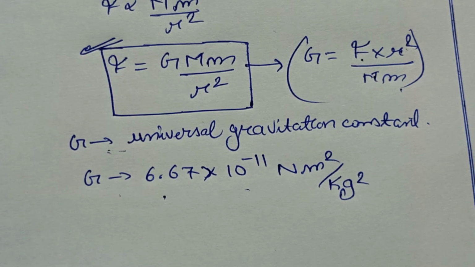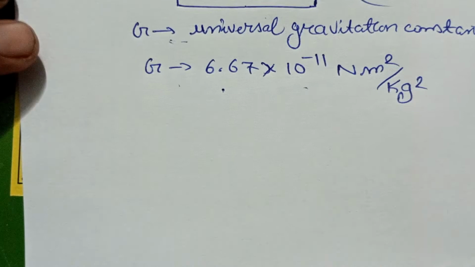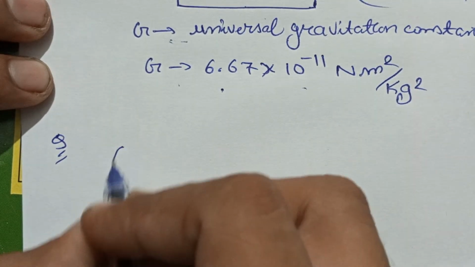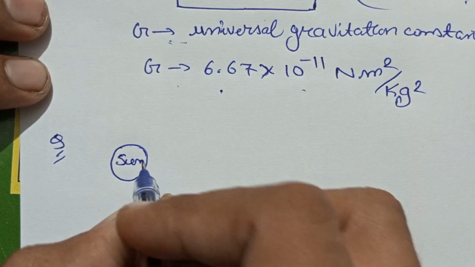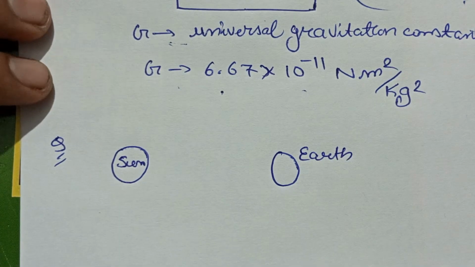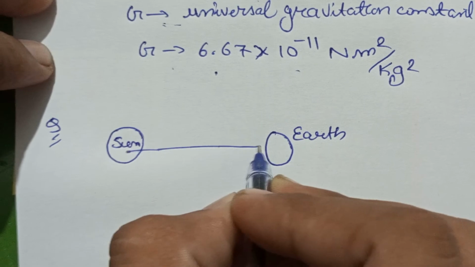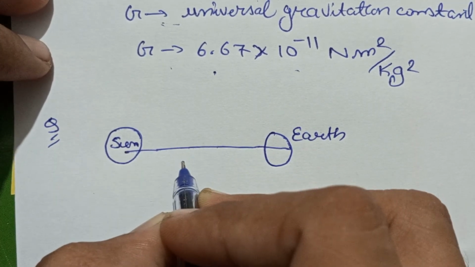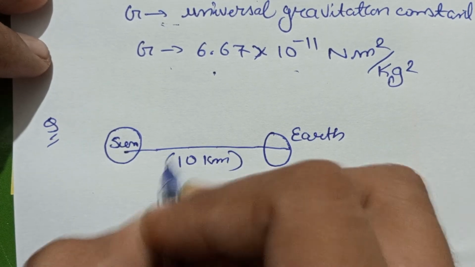Now, for example, we are supposed to write given: we have the sun, we have the earth. Let us suppose, for example, the distance between the sun and the earth is, for an instant, 10 kilometer.